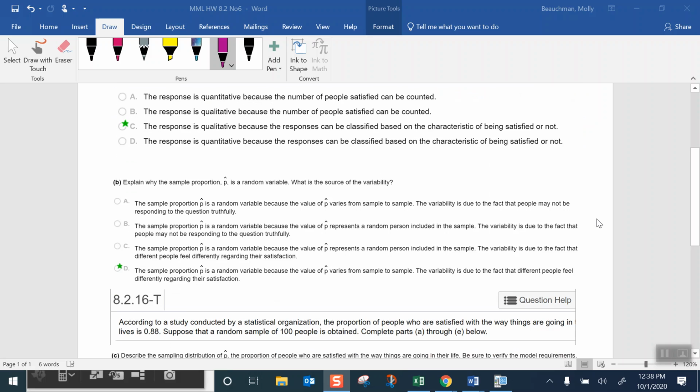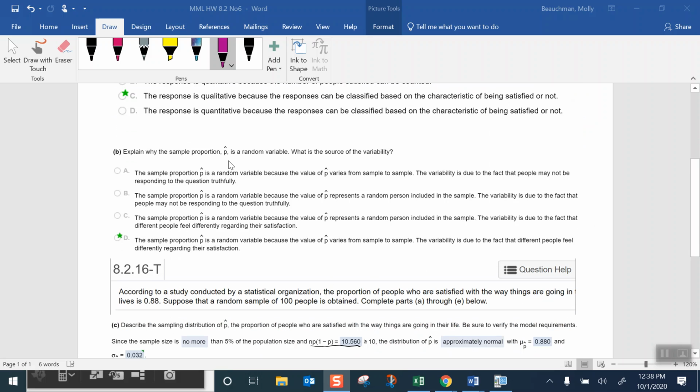Second question, explain why the sample proportion p hat is a random variable, and what is the source of the variability? Depending on what sample, if you take different samples of 100, you're going to get a different proportion each time. So the sample proportion is a random variable because p hat varies from sample to sample. The variability is due to the fact that different people feel differently regarding their satisfaction.